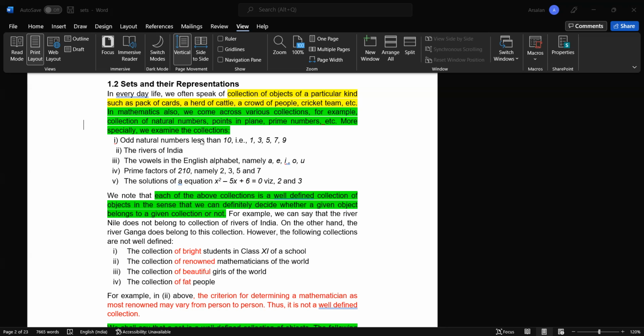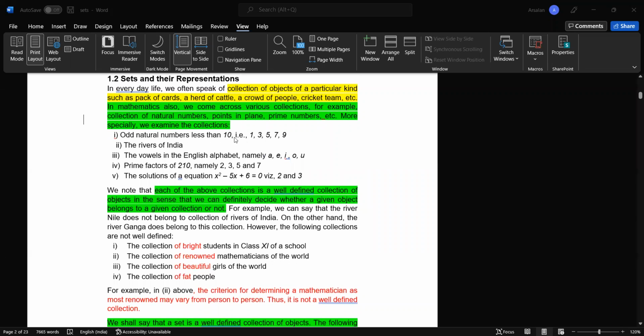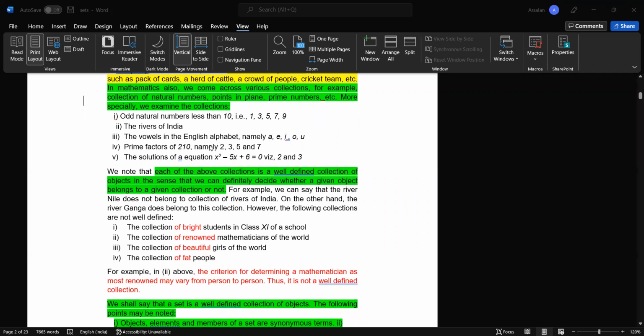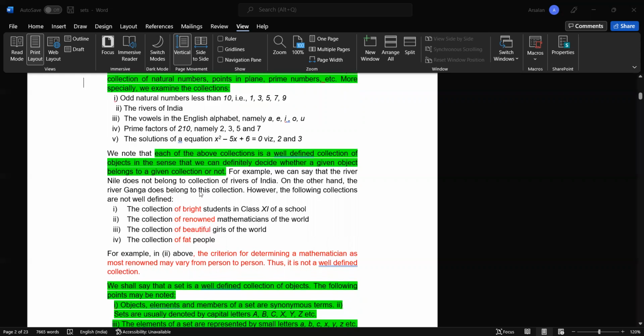Whoever finds this particular thing, all those people will give the same result: 1, 3, 5, 7, 9. So the result is not going to change from person to person. These kinds of collection are called sets. So a set is a well-defined collection of objects, in the sense that we can definitely decide whether a given object belongs to a given collection or not. So its result is not going to change from person to person.